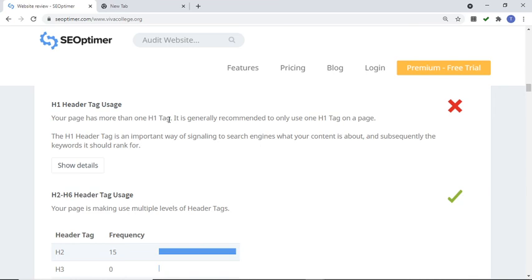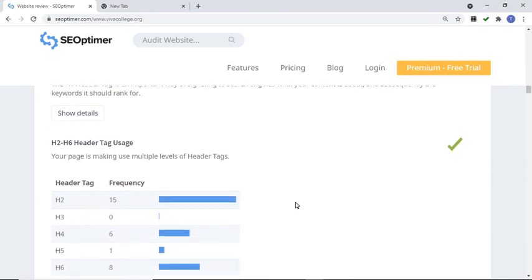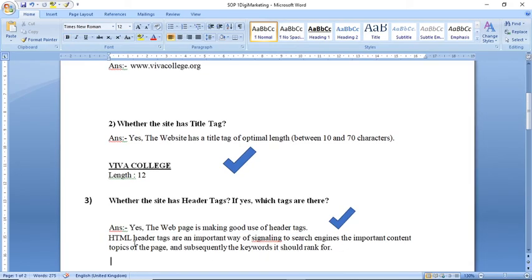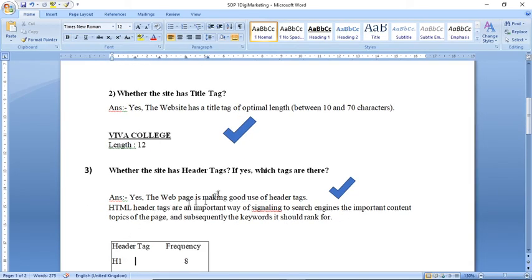Okay, more than one time it has used an H1 tag, and the remaining: H2 15 times, H3 0 times, H4 6, H5 1, and H6 8 times. So yes, the web page is making good use of header tags.